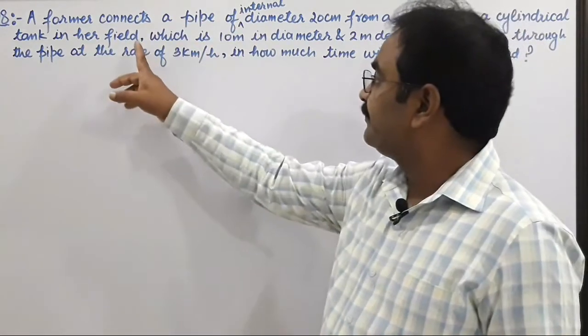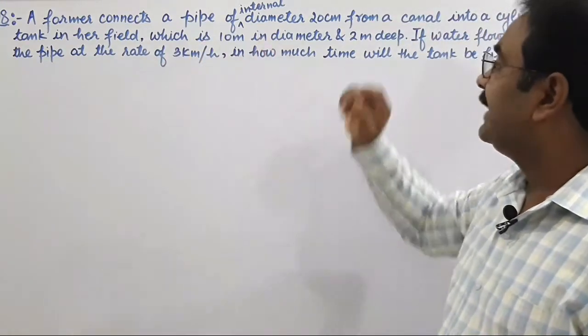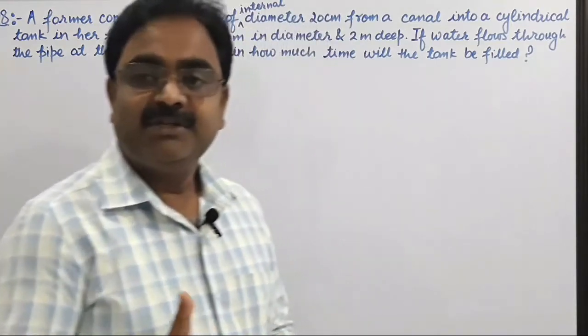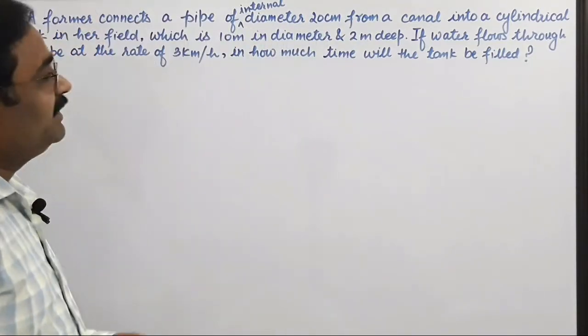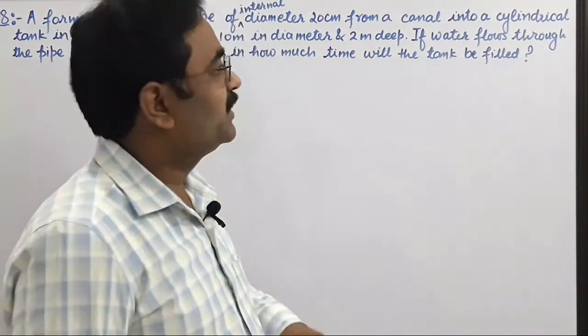And this cylindrical tank is 10 meter in diameter and 2 meter deep.